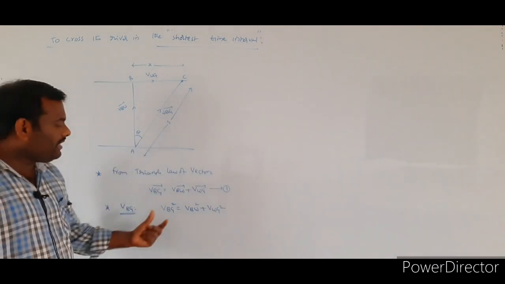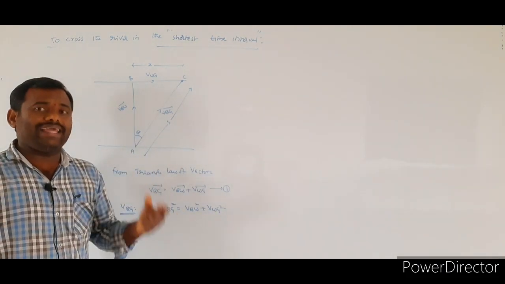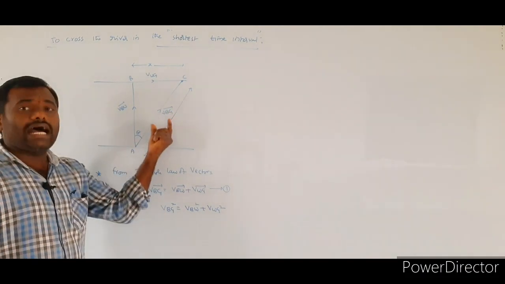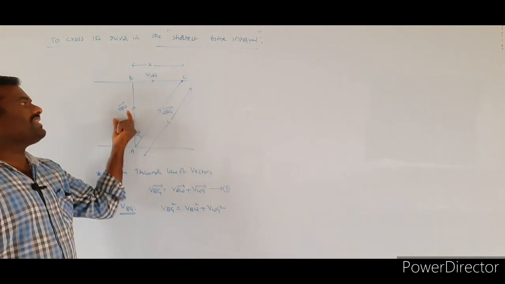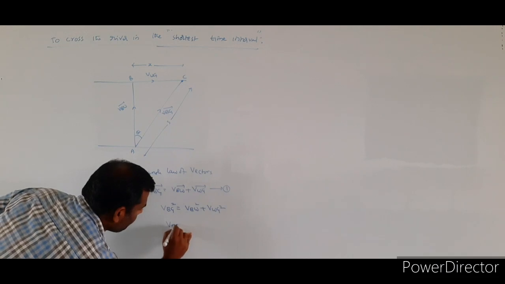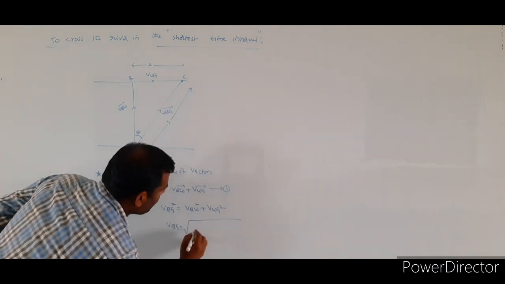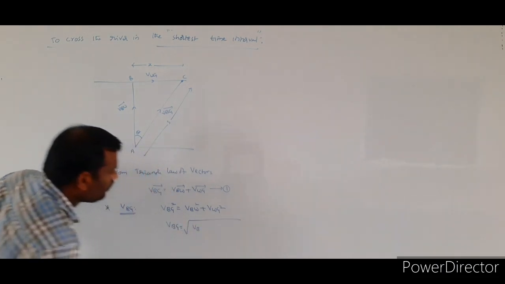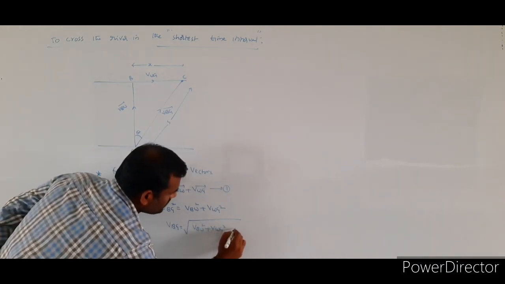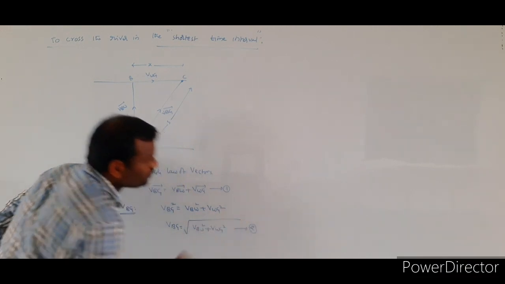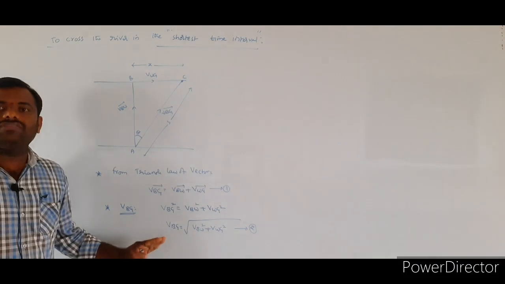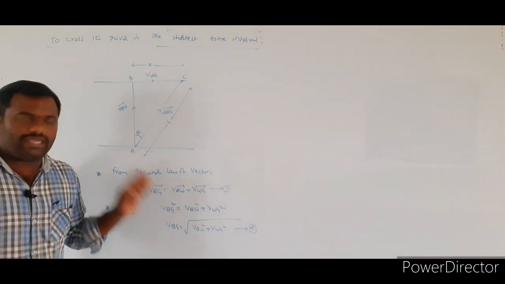For calculating the VBG value, which theorem are we applying? Pythagoras theorem. According to Pythagoras theorem, square of the hypotenuse is equal to square of the side plus square of the side. So from this we will get the VBG value, which is equal to under root of VBW square plus VWG square. Let it be equation number 2. So what value did we calculate? The velocity of the boat with respect to the ground.